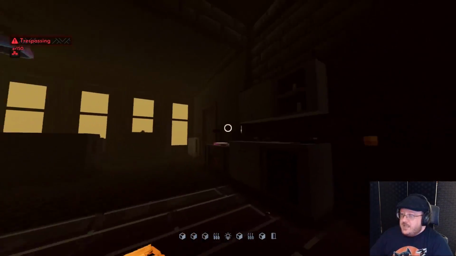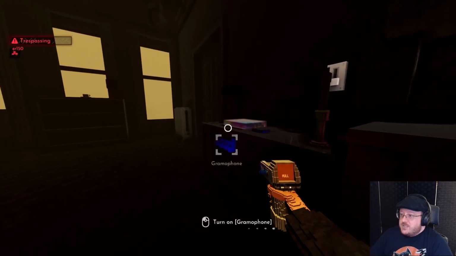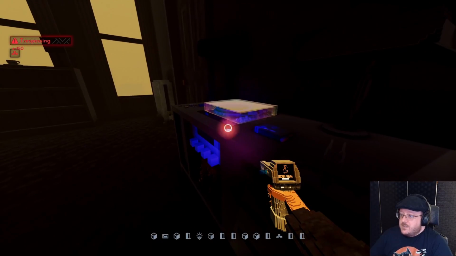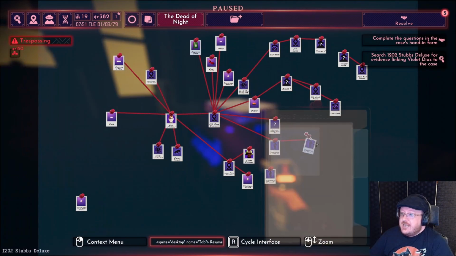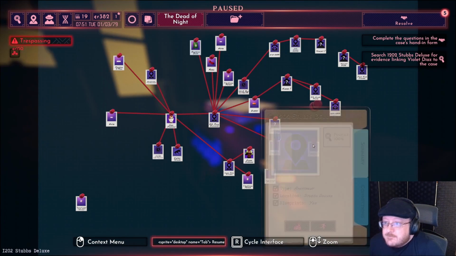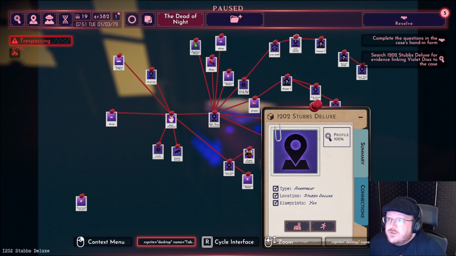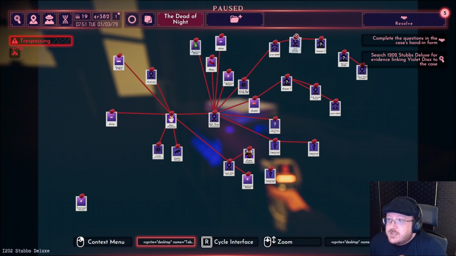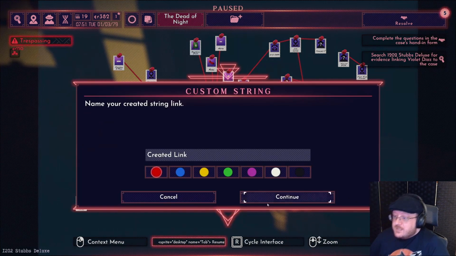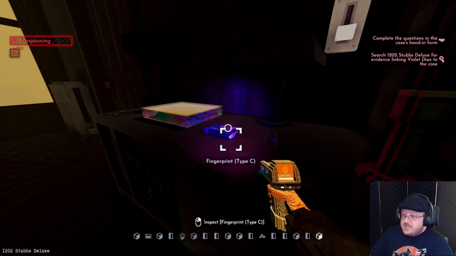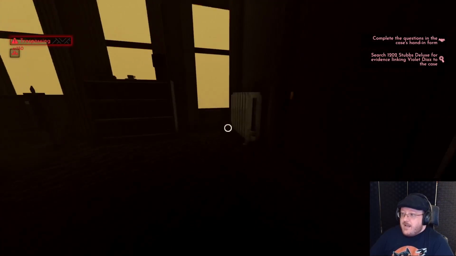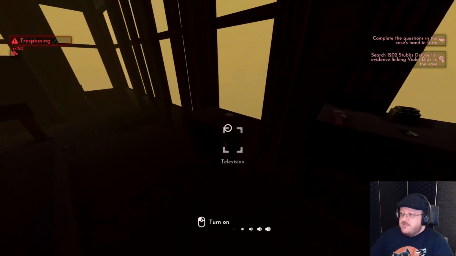Let's see. We want to look for prints. Type C. We found these at... let's see, 1202 Stubbs Place. I want to connect these two. So this links the person who lives here to the crime. Okay. I think we can be very confident.